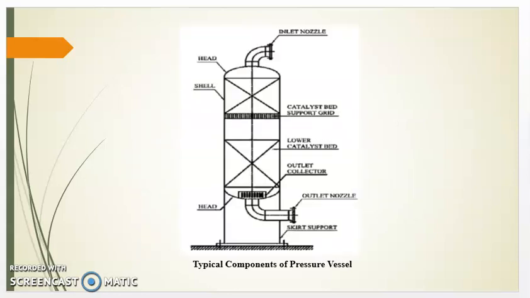Now this diagram shows some typical components of pressure vessel. This is inlet nozzle, head, shell, catalyst bed, support grid, lower catalyst bed, outlet collector, outlet nozzle. This is the skirt support and this is the base.